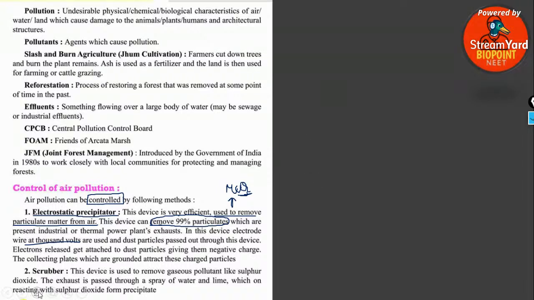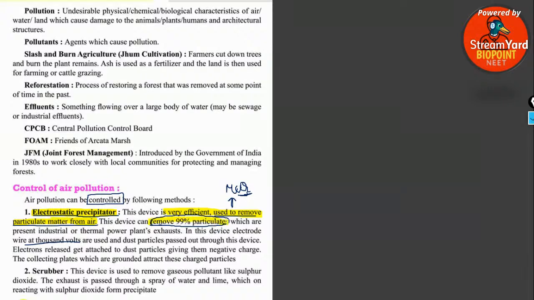So you have to study three main important points over here, which I'll use a highlighter to mark off. Electrostatic precipitator is a method of controlling air pollution. It is very efficient and is used to remove the particulate matter from the air.